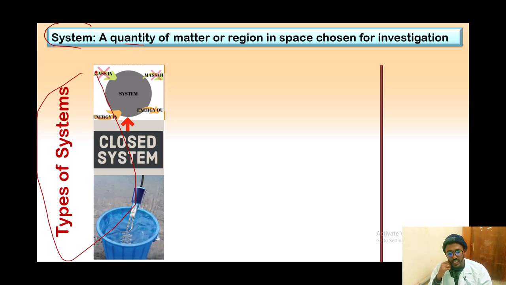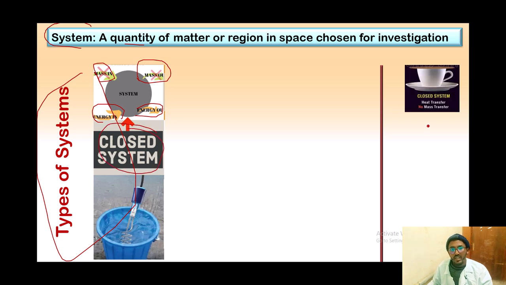Closed system. In a closed system, as you can see, there is no mass in, there is no mass out. There is only energy in and energy out. We call this closed system. Take this cup of tea. This one is closed. Let's say we have hot tea here and we closed it with a cover, and there is still heat transfer, but there is no mass transfer. So we call this closed system. There is no mass in or mass out, but there is energy in and energy out.